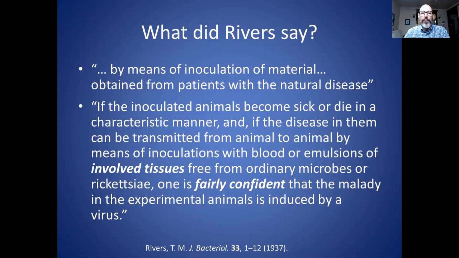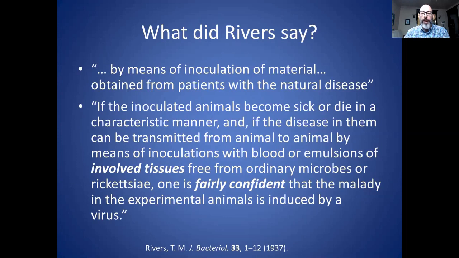He also said, if the inoculated animals become sick or die in a characteristic manner, which means having the same symptoms as the original disease, and if the disease in them can be transmitted from animal to animal by means of inoculations with blood or emulsions of involved tissue, free from ordinary microbes or rickettsia. So in other words, give them a bodily fluid that has been filtered so that there are no other organisms in it that can confuse the issue. It has to be purified.